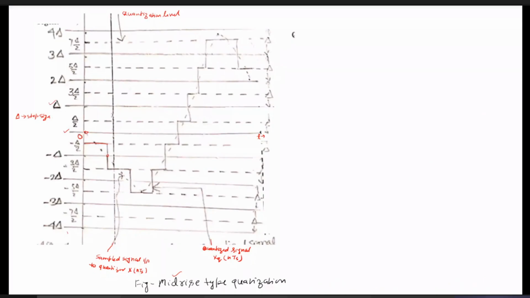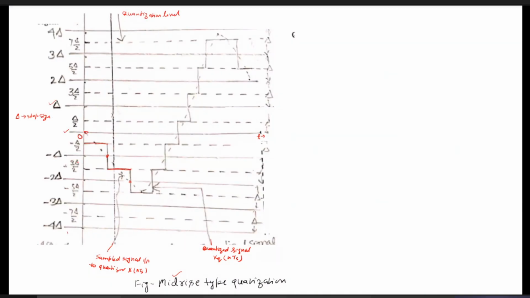Or if it is in between 0 to delta, then the output is approximated by delta by 2. So the output is approximated by minus delta by 2. Now, again, you can see from here to here, our input is in between minus delta to minus 2 delta. So the output of the quantizer is approximated to minus 3 delta by 2.